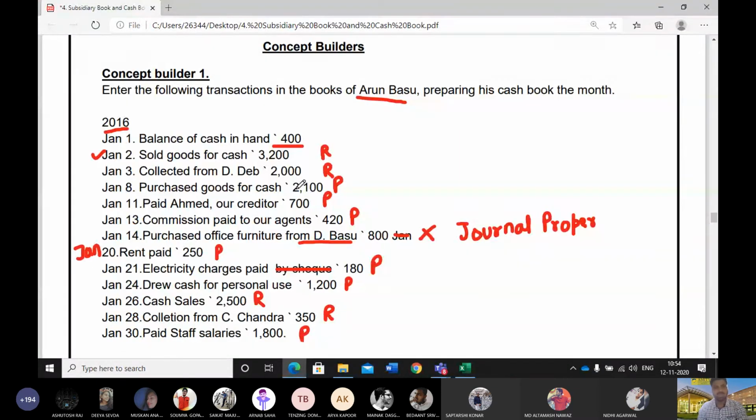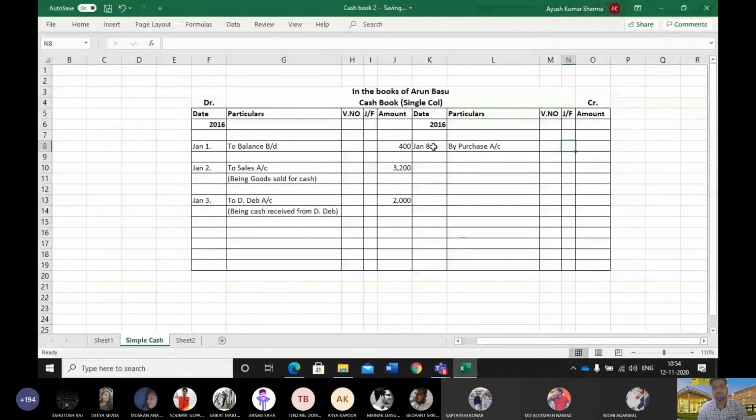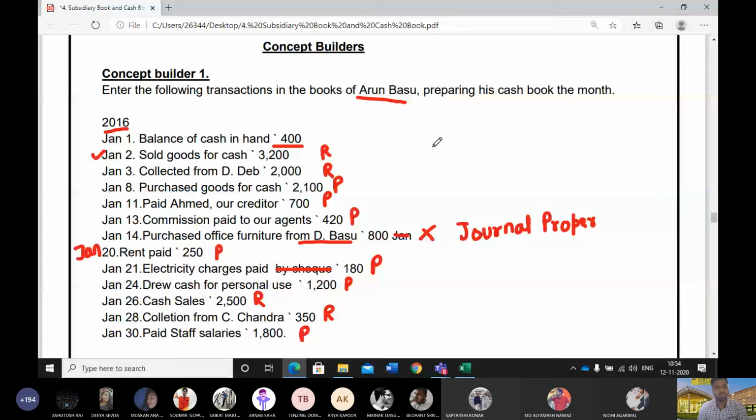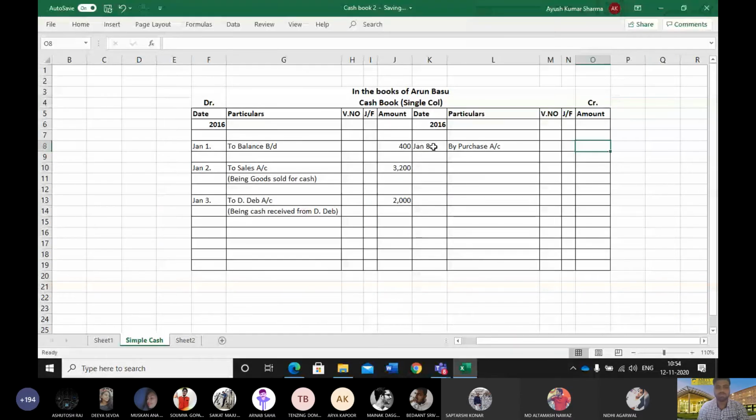Next, purchase goods for cash. Now we have to come on the payment side. 8th Jan, by Purchase account. The amount is 2,100. Narration: being goods purchased for cash.